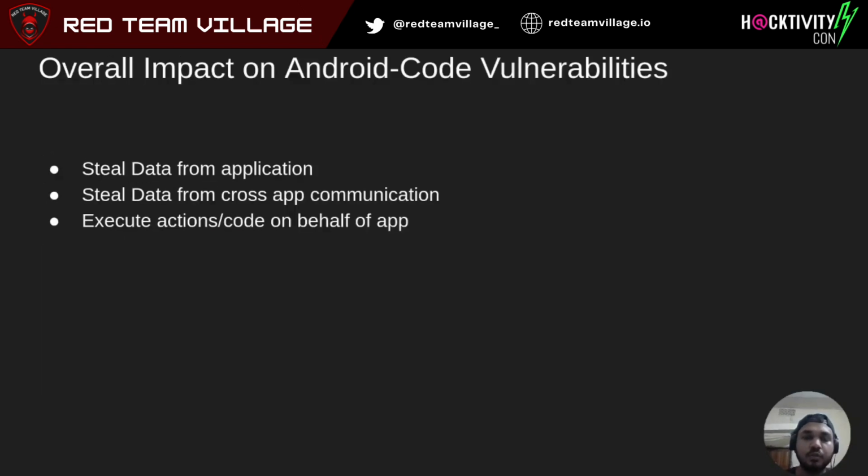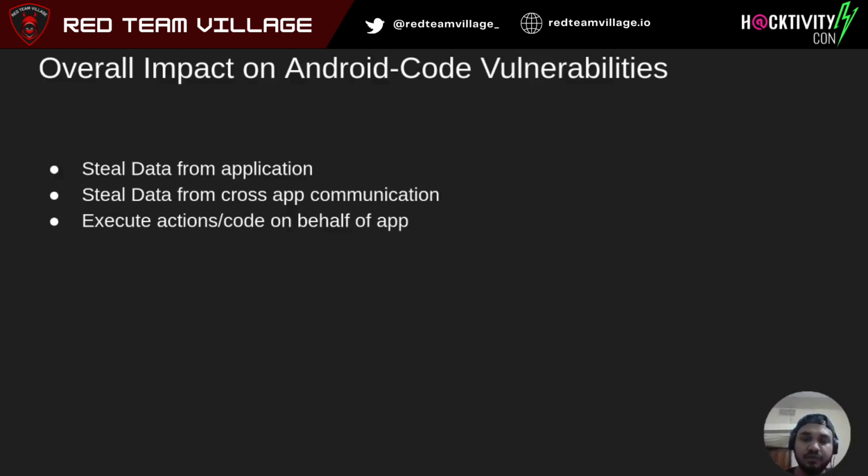So before even starting, let's talk about what overall impact Android application code side vulnerabilities can have. As we know, for a web application, people can expect that there might be server side vulnerabilities, or even client side vulnerabilities. But in the case of Android, there is a slight difference. There are issues, but those are different. So let's talk about what impact we can create.